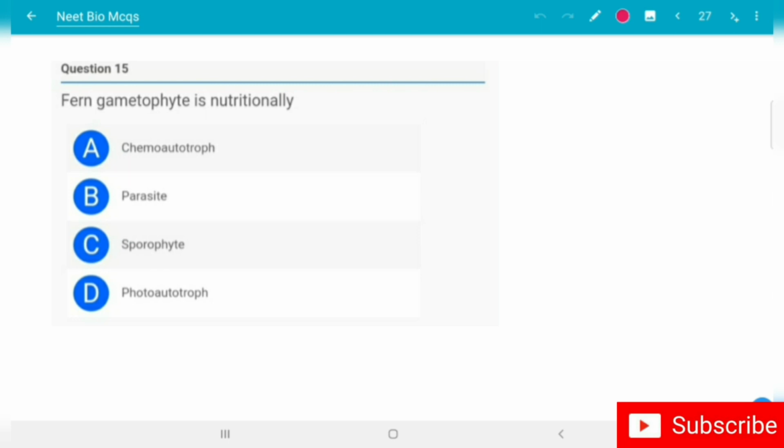Question 15. Fern gametophyte is nutritionally: option A, chemoautotroph; option B, parasite; option C, sporophyte; option D, photoautotroph. The correct option is option D, photoautotroph.